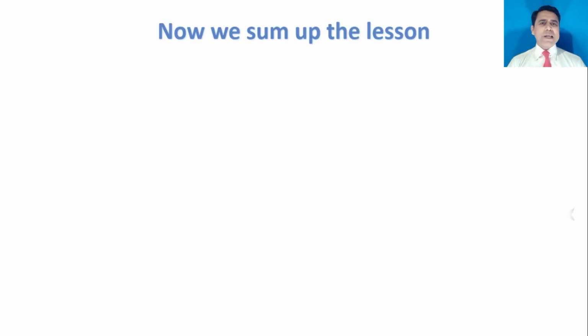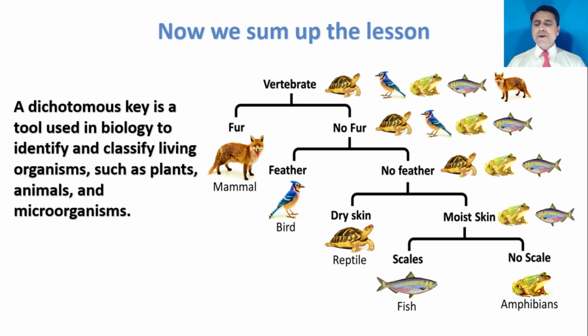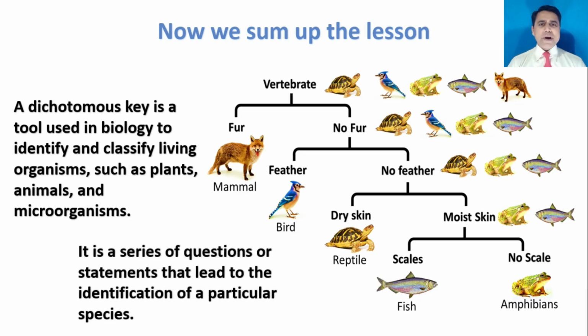Now we sum up the lesson. A dichotomous key is a tool used in biology to identify and classify living organisms such as plants, animals, and microorganisms. It is a series of questions or statements that leads to the identification of a particular species.